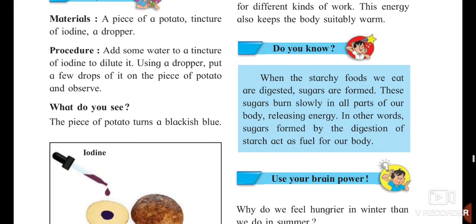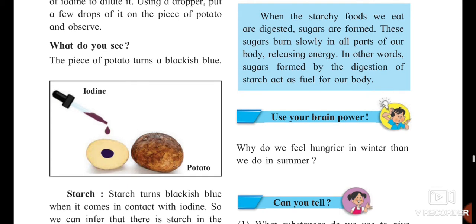Now when the starchy food we eat is digested, sugars are formed. When you are eating all this foodstuff, some types of sugars are formed inside your body. These sugars burn slowly in all parts of your body, releasing energy. In other words, sugar formed by digestion of starch acts as a fuel to our body, which is what petrol and diesel do for a vehicle. The same thing the food is doing for us. It gives us the energy to do the work.